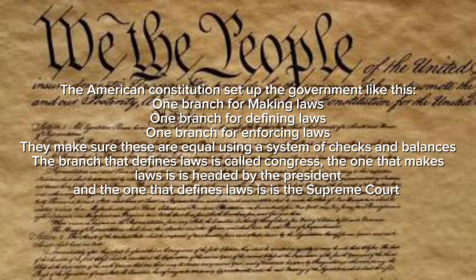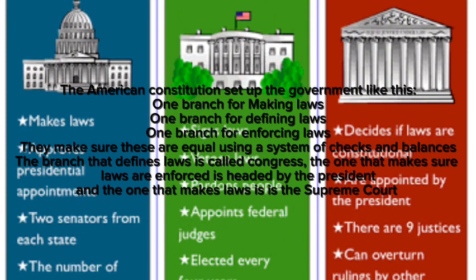The American Constitution set up the government like this: one branch for making laws, one branch for defining laws, one branch for enforcing laws. They make sure these are equal using a system of checks and balances. The branch that makes laws is called Congress. The one that enforces laws is headed by the president, and the one that defines laws is the Supreme Court.